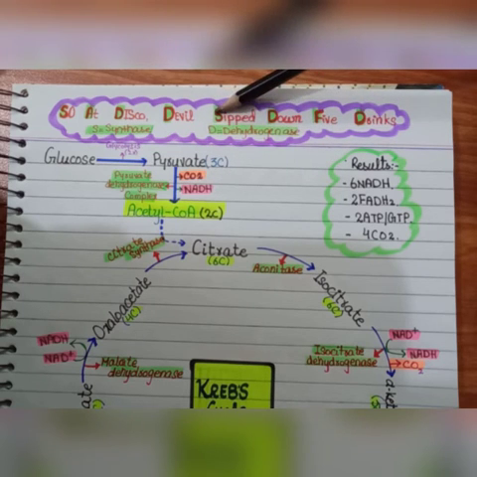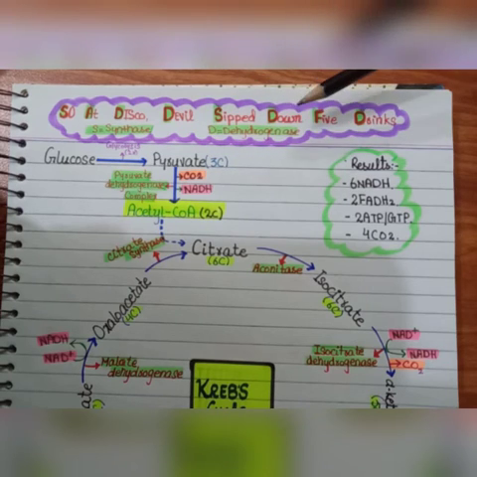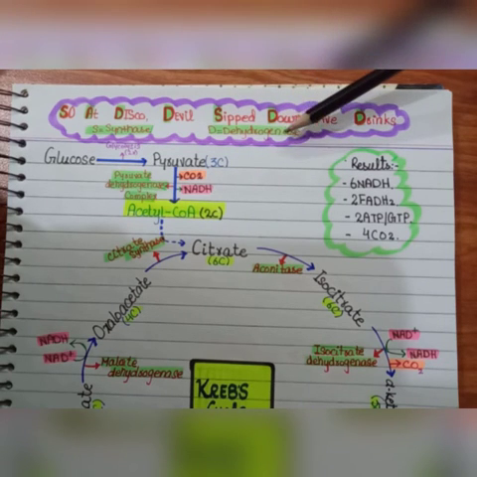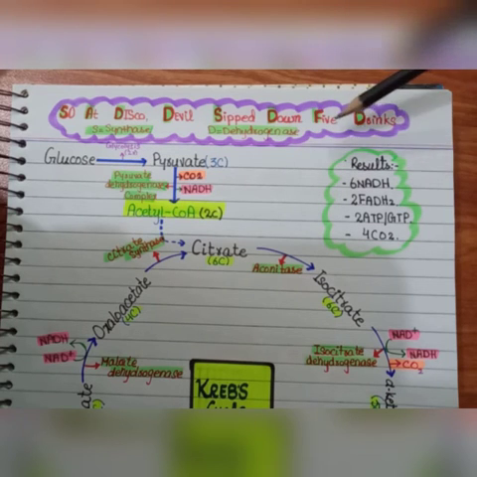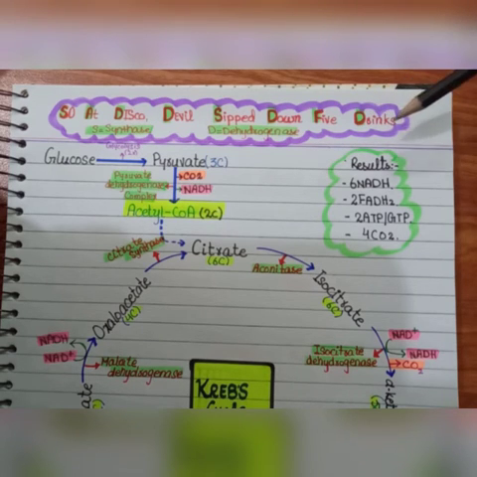Sip, S is from succinyl coenzyme A synthase. Down, D is dehydrogenase, and the enzyme is succinate dehydrogenase. 5 is fumarate, and drinks, D from dehydrogenase, and the last enzyme is malate dehydrogenase. So from this mnemonic you can easily remember all the enzymes of the Krebs cycle.